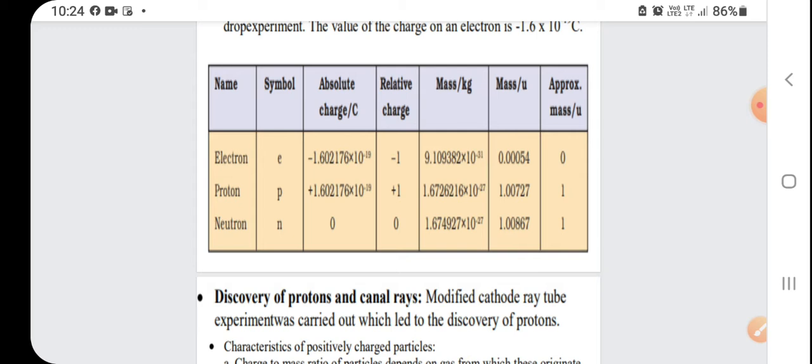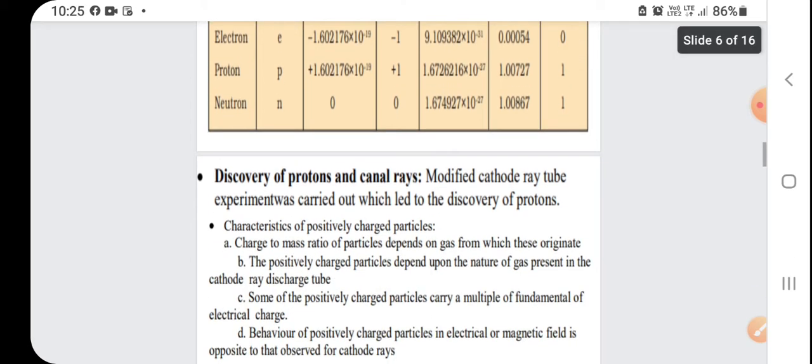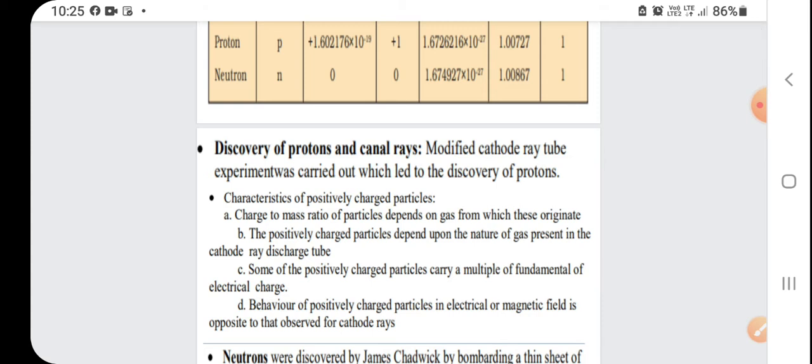Okay, and the mass of electron is calculated as 9.10982 into 10 to the power minus 31 kg. But you should remember 9.1 into 10 to the power minus 31, that's enough. Okay. Now friends, discovery of proton by canal rays.